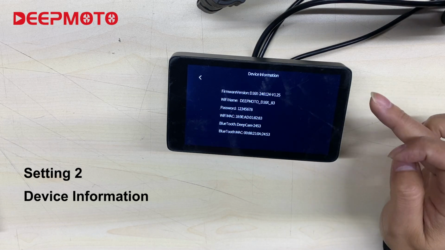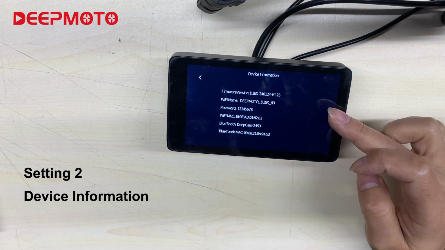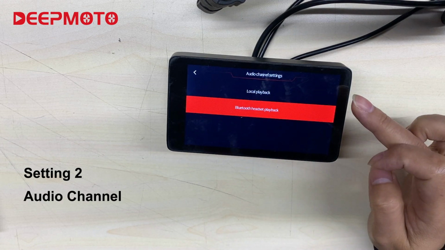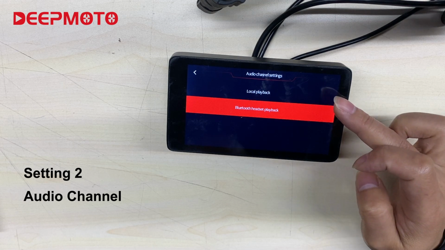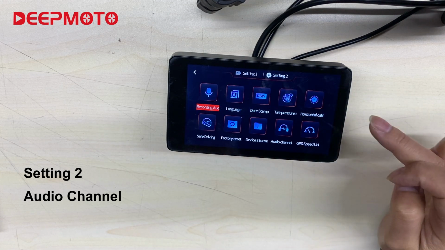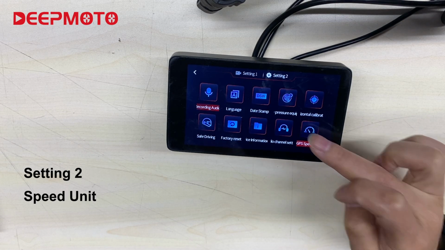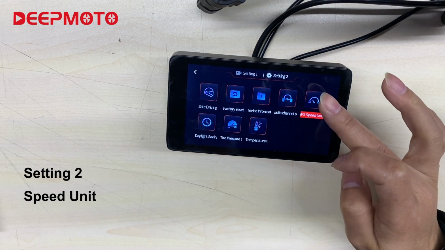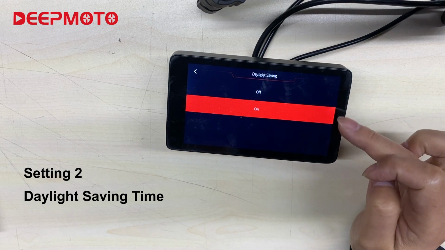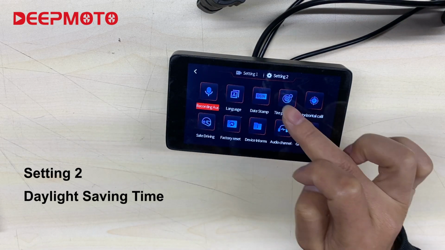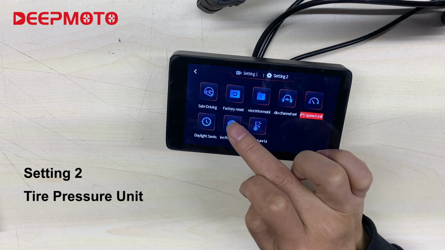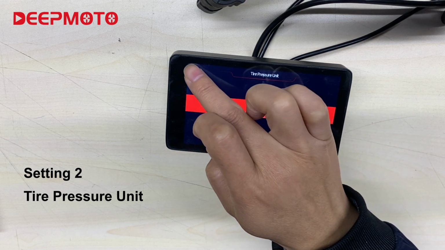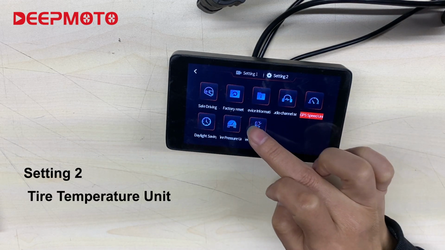device information, audio channel selection, speed unit switching, daylight saving time switch, tire pressure unit switching, tire temperature unit switching.